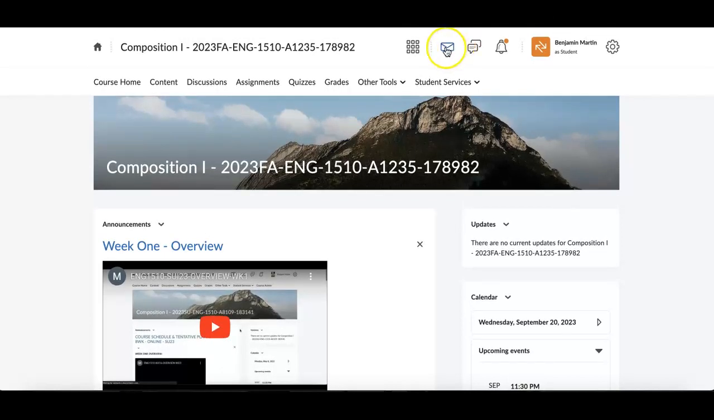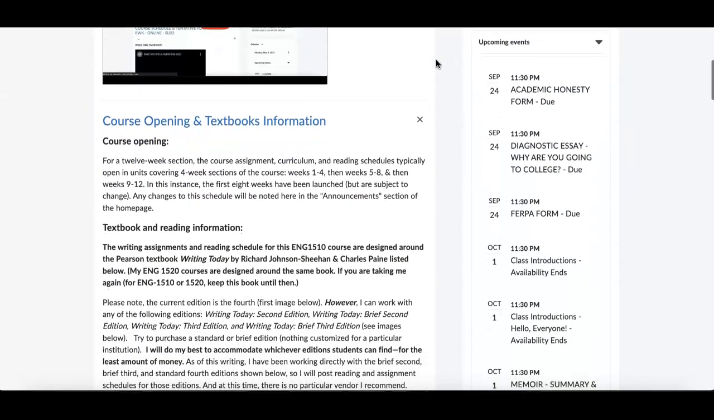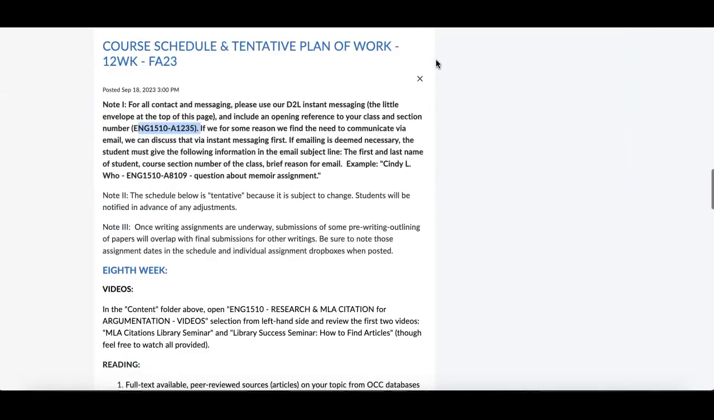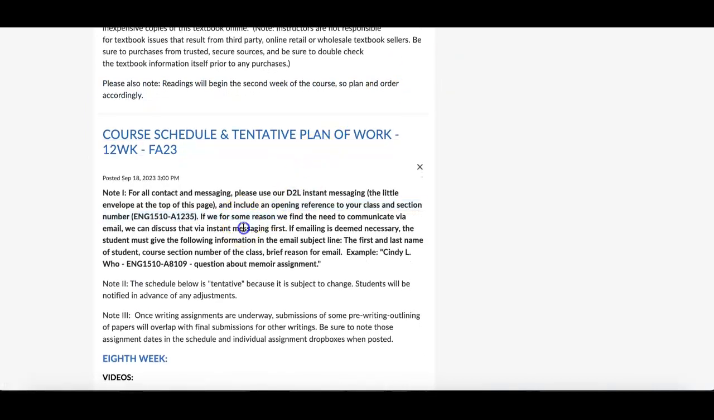So I need instant messaging from here, class and section number, and then I'll respond Mondays, Wednesdays, and Fridays fairly regularly. It's odd if I don't get back to you in those time frames, okay? The emails, if we determine after that we do need to use email communication between you and I, if you send me something via email, the subject line needs to have your first, last name, course, and section number.